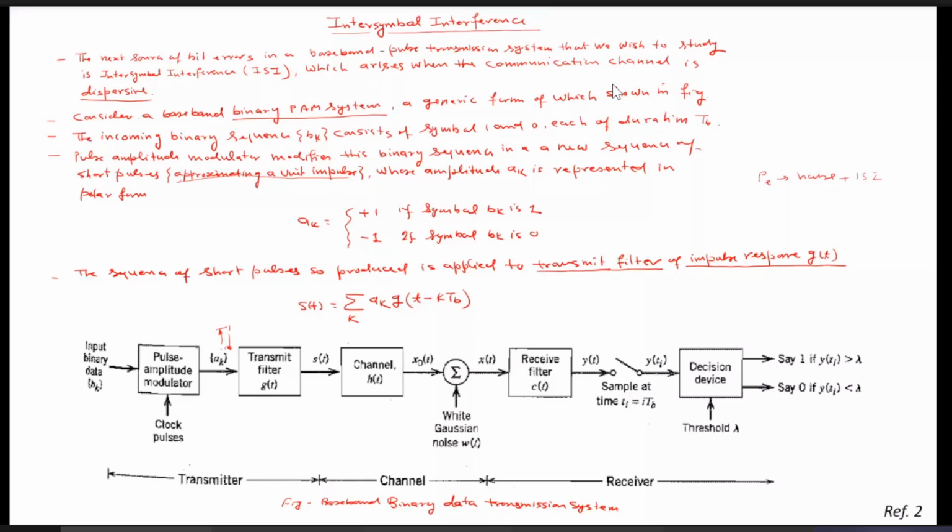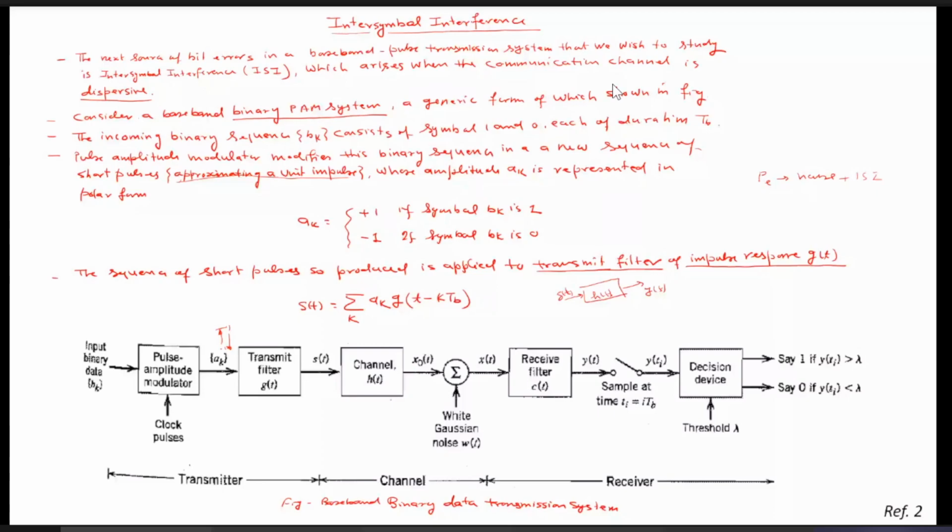Why is it happening? Because you know that if we have an LTI system whose impulse response is h(t), and the input is the delta function delta(t), then the output y(t) is nothing but the convolution of delta(t) with h(t).